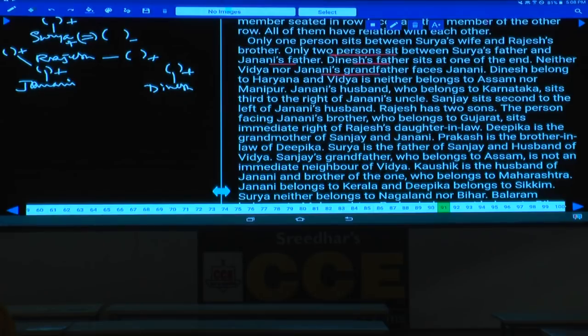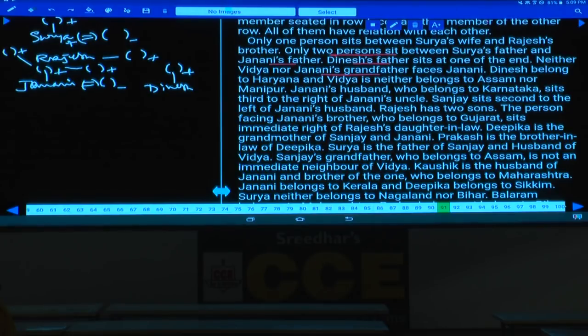Janani is having a husband. Now this Janani is having a husband. And Janani's husband belongs to where? Karnataka. Sits south to the right of Janani's uncle. Now this Janani is having an uncle as well and Janani's father is having a brother as well. Not only the father, it can be the mother, isn't it? But the parent of Janani is having a brother.